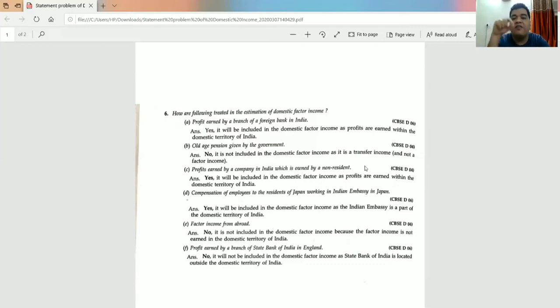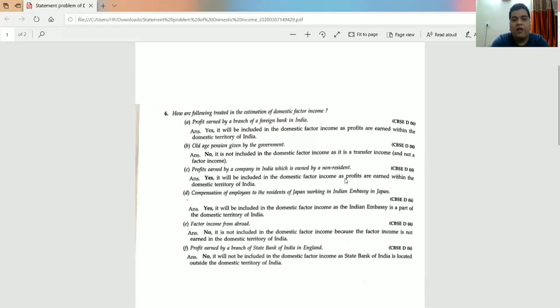And when we see the formula of national is equal to domestic plus NFIA, and the formula of NFIA is factor income from abroad minus factor income to abroad, and here it is a factor income to abroad, so when I calculate the national, it is deducted. So it is not included in the national income because the profit is going out. It is a factor income to abroad.